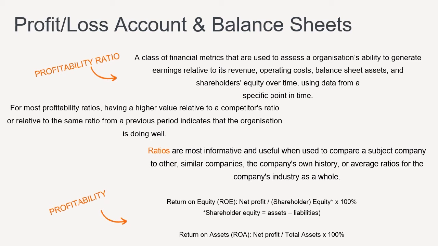Profitability ratios are a class of financial metrics that are used to assess an organization's ability to generate earnings relative to its revenue, operating costs, balance sheet assets, and shareholders' equity over time, using data from a specific point in time. For most profitability ratios, having a higher value relative to a competitor's ratio or relative to the same ratio from a previous period indicates that the organization is doing well. Ratios are most informative and useful when used to compare a subject company to other similar companies, the company's own history, or average ratios for the company's industry as a whole.